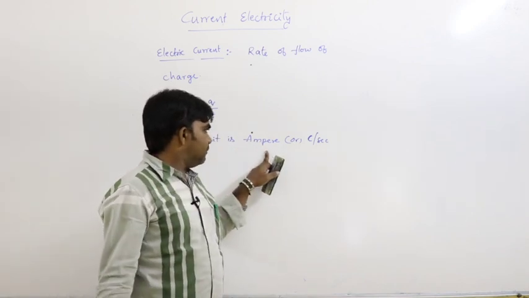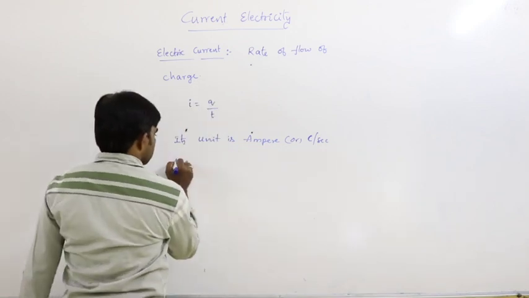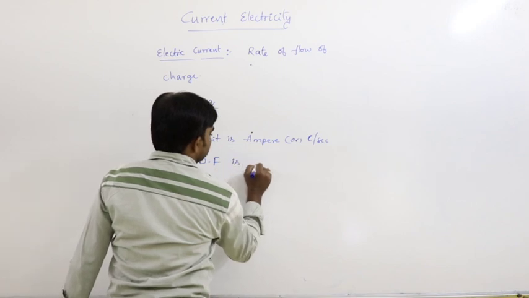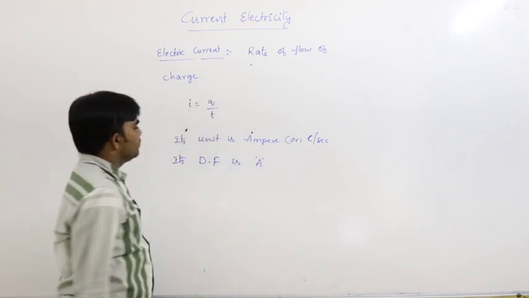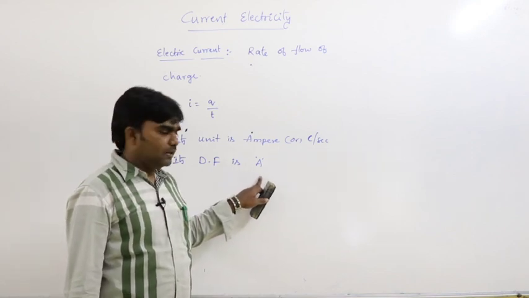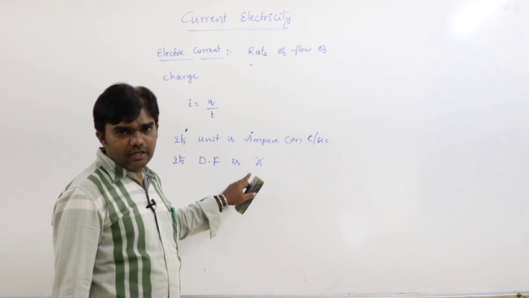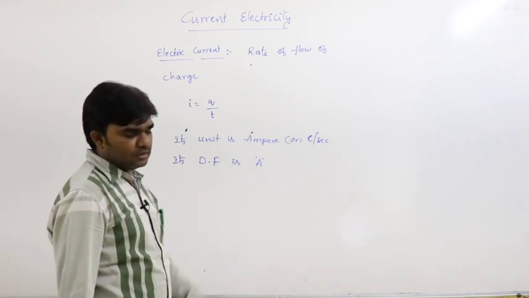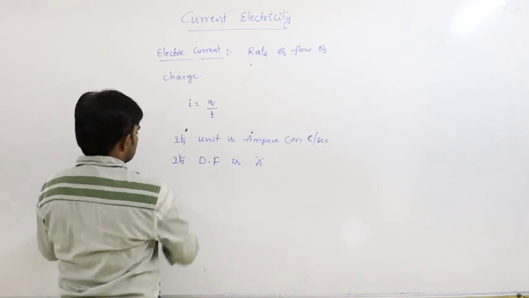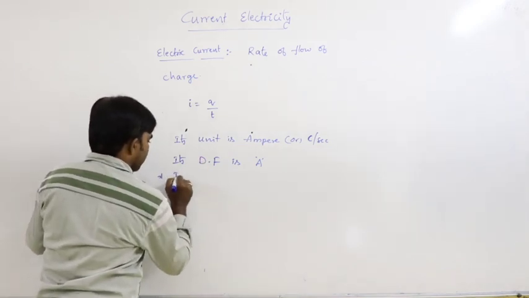Its unit is ampere or coulomb per second, and its dimensional formula is denoted with capital A, because it is a fundamental physical quantity. It does not depend on any other quantities. The main important thing is that it is a scalar quantity.